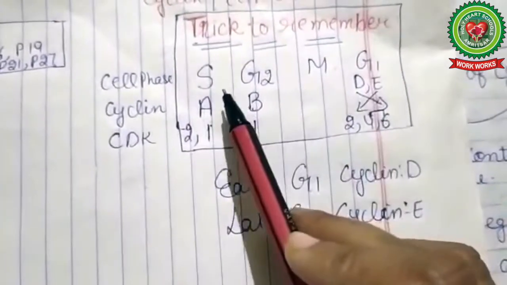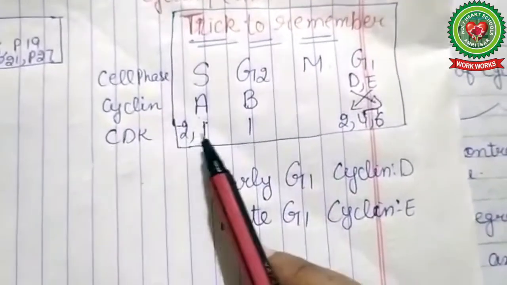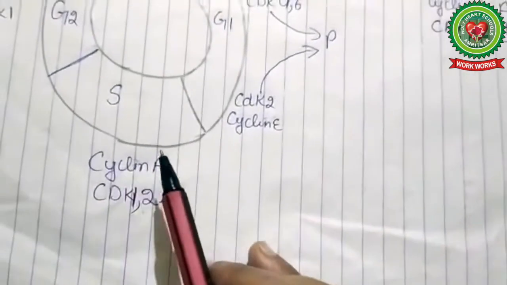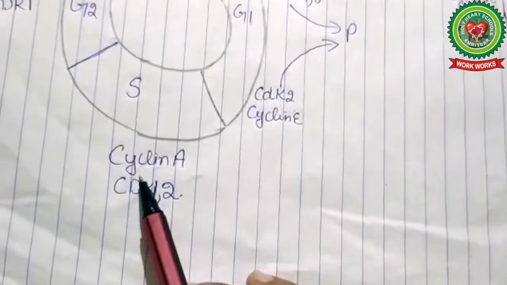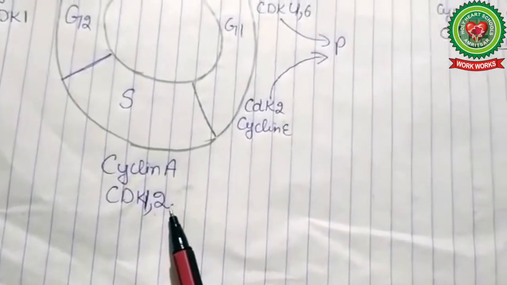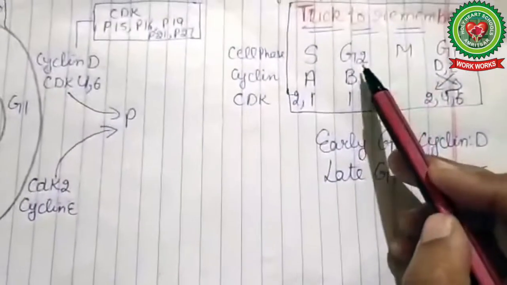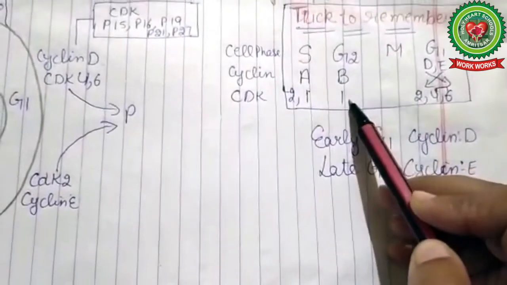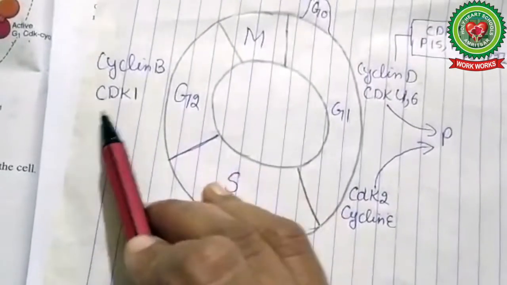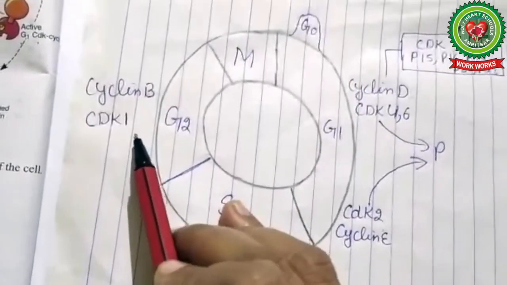Now students, you see in S phase, cyclin A and CDK 2 and 1 are working. In the same way, in G2, cyclin B and CDK 1 are working. Now look at the diagram. In G2 phase, cyclin B and CDK1 are working.